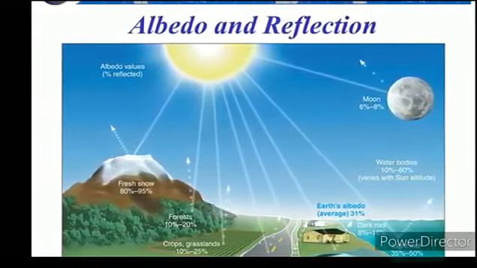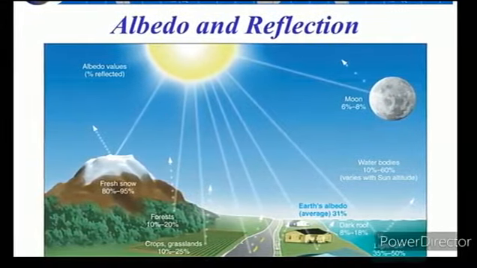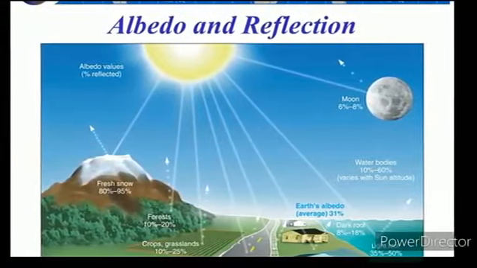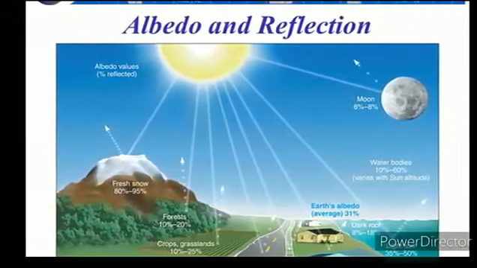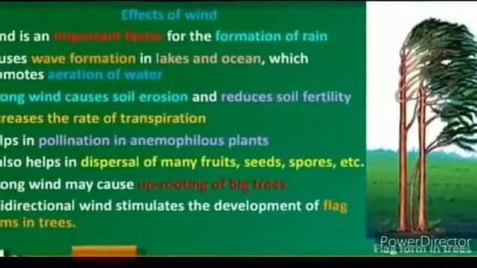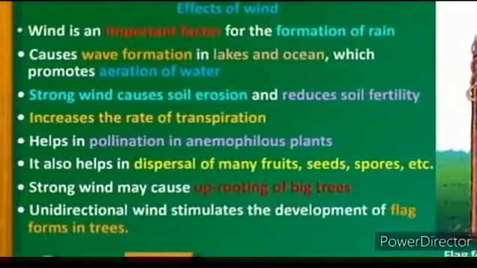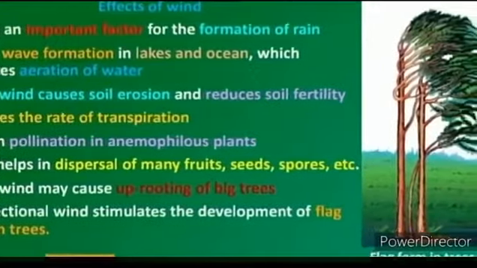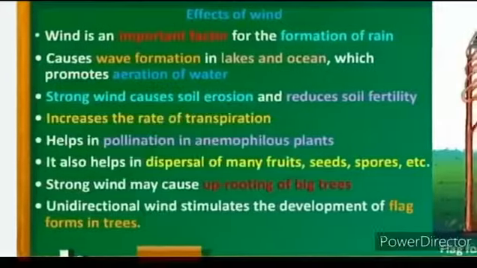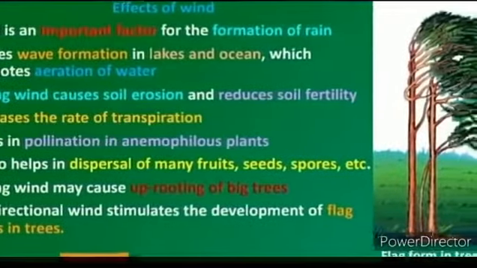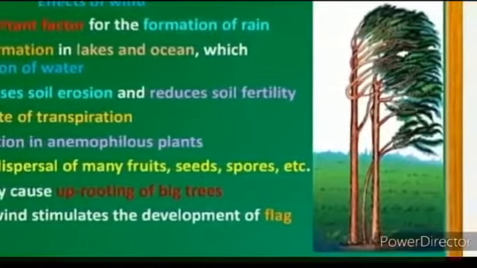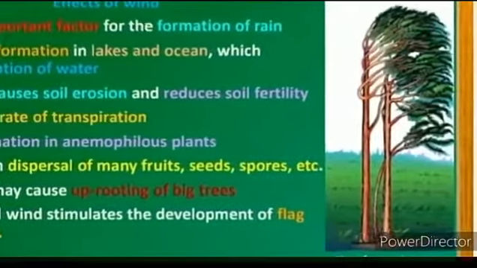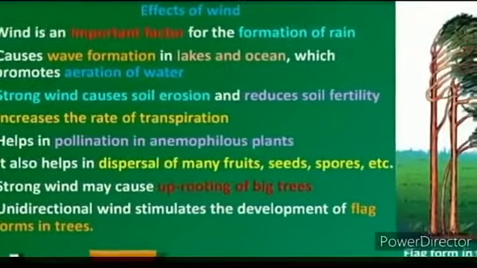Next, we see the effects of the wind. Wind is an important factor for the formation of rain, and causes wave formation in lakes and oceans, which promotes aeration of water. Strong wind causes soil erosion and reduces soil fertility, increases the rate of transpiration, and helps in pollination in anemophilous plants.